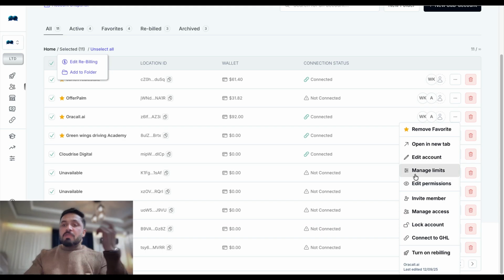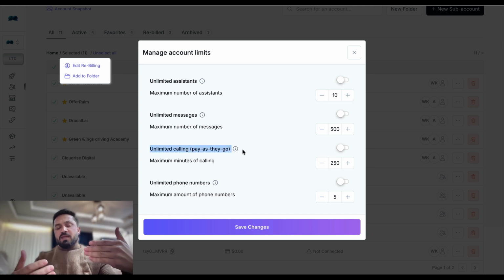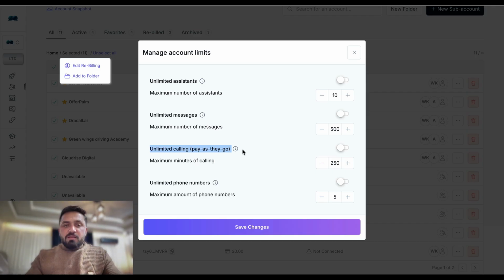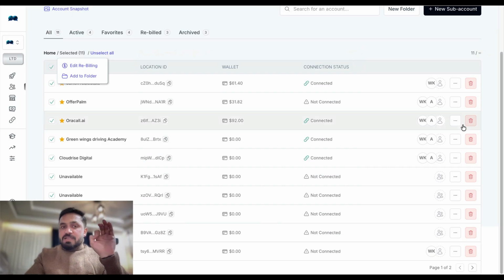You can manage limits. Basically, you can say how many assistants one of the sub accounts can have, how many messages they can send. Everything you can change here. You can say how many minutes of calls they can make, either they are only allowed to make 250 minutes of calls every month, and how many phone numbers they can buy or use in their sub account. So these are the limits you can set.